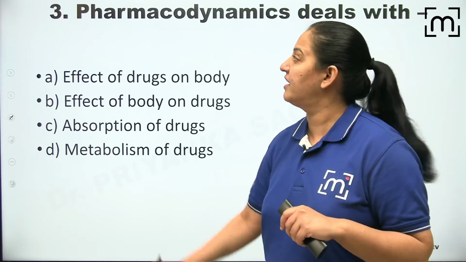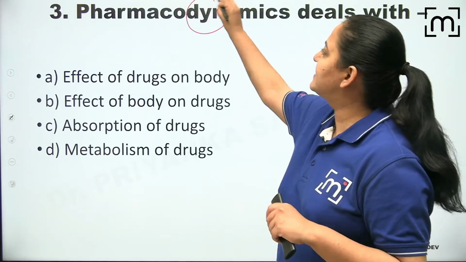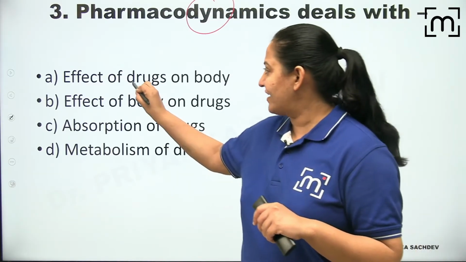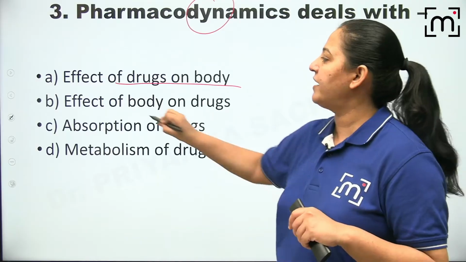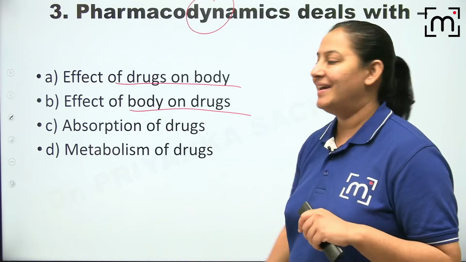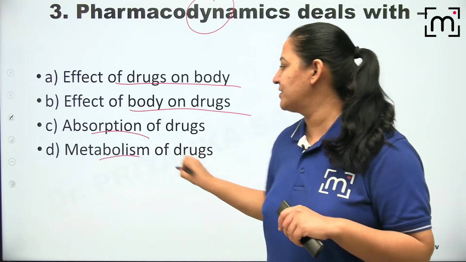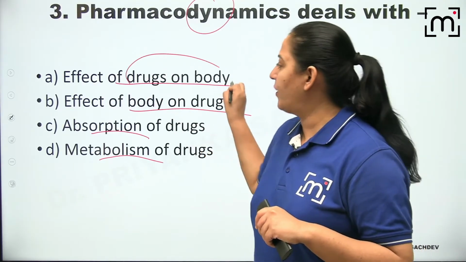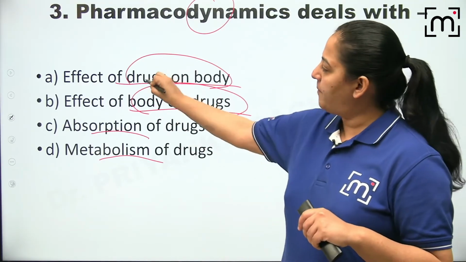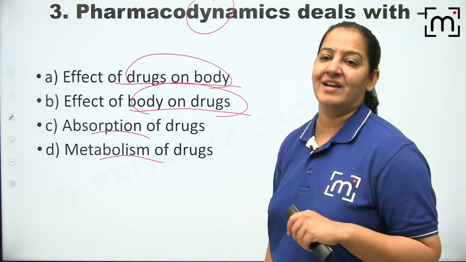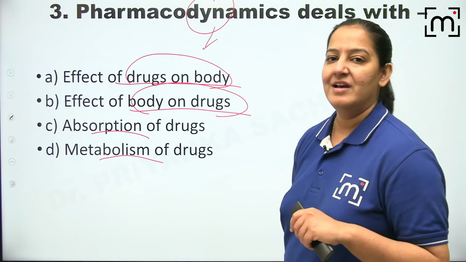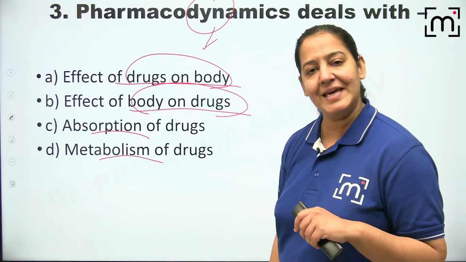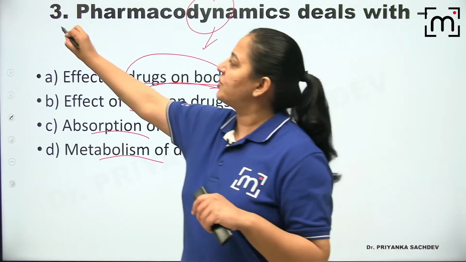What is the question? Again, pharmacodynamics deals with what? It is the effect of drug on the body or effect of body on drug. Is it absorption of drug or metabolism of drug? What do you say? तो क्या आंसर होगा? Effect of drug on body कि body on drug? ड्रग बॉडी पे क्या कर रही है कि बॉडी ड्रग पे क्या कर रहा है? किसे कहते हैं? फार्माकोडायनेमिक्स क्या है? So what is your answer? A, B, C और D? What is your answer? That is question number 3.